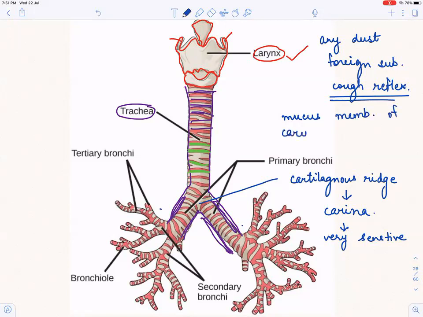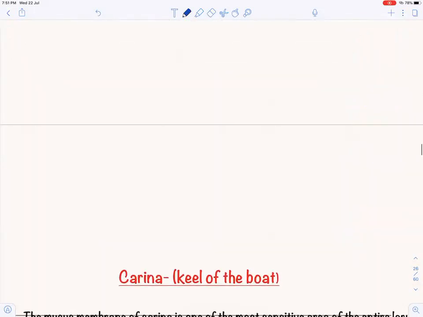In fact, it is one of the most sensitive areas of the entire larynx and trachea for triggering a cough reflex. Okay, and finally, this is divided into bronchi, which we will study in the next video, and then we'll come to the lungs.